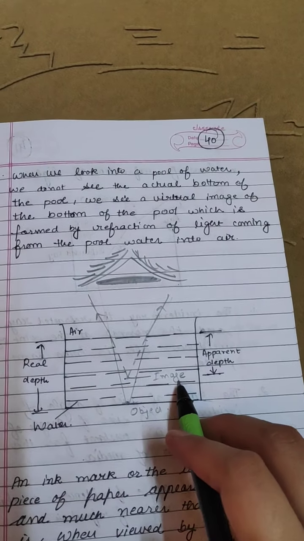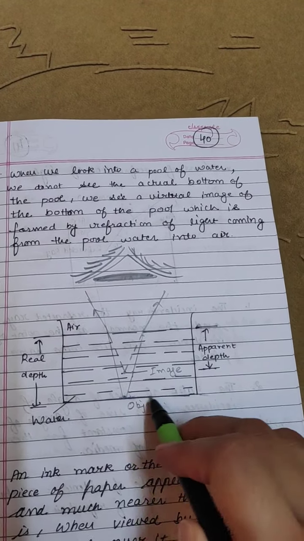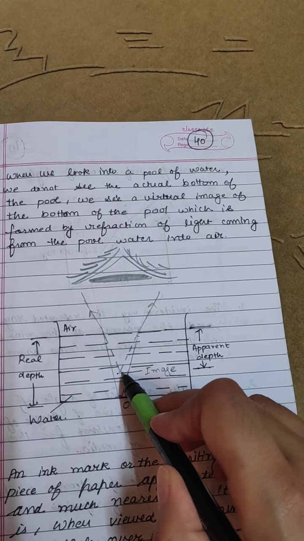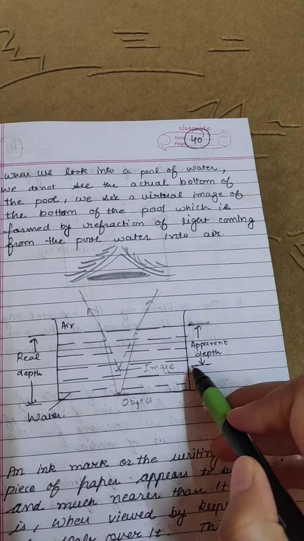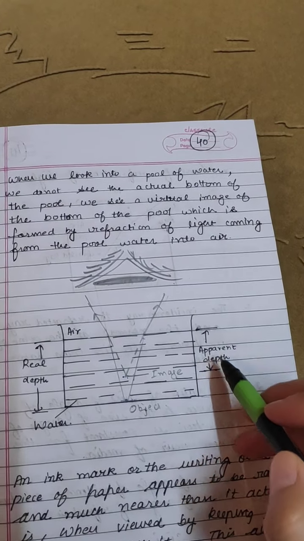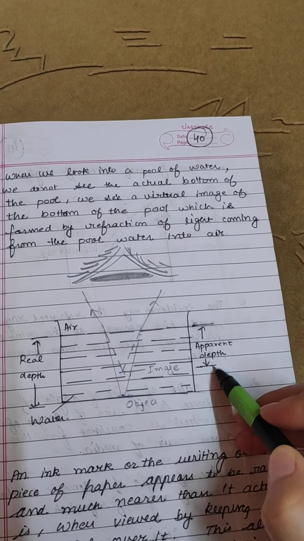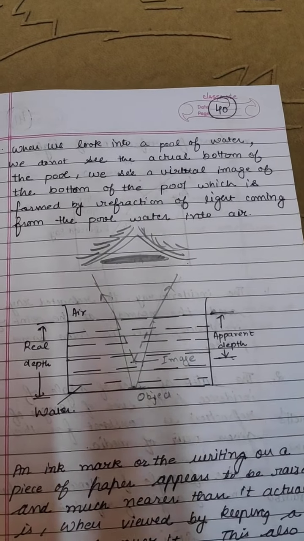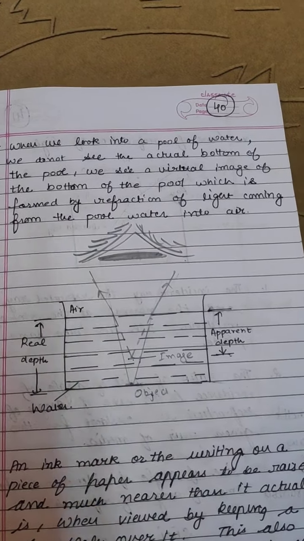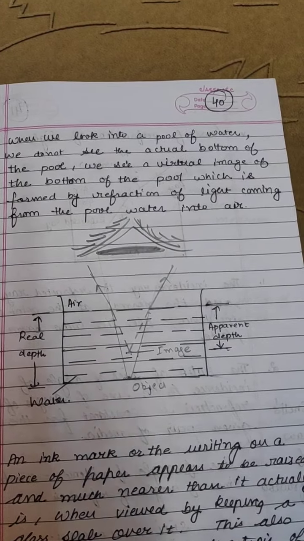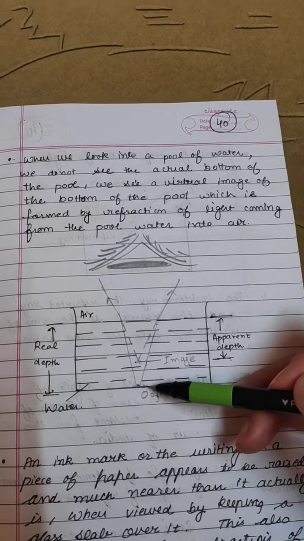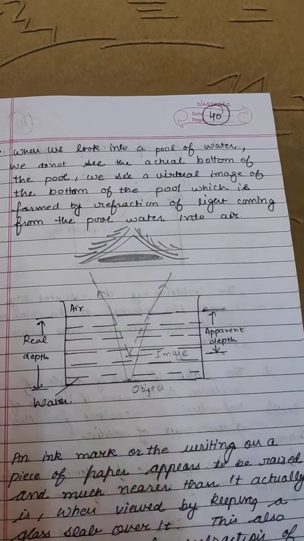So here the virtual image of this floor, the bed, will form, and this image will act as the depth of the pool. This is the apparent depth of the pool, meaning this is the imaginary depth which you feel is the actual depth of the pool, but this is not the actual one. The real depth is this one, where the bottom of the pool is.